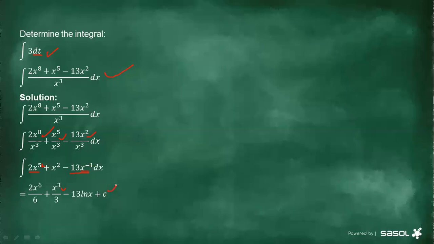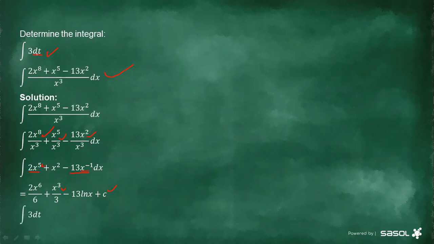And then please don't forget to write this c, because sometimes they do reward a mark for just writing c. So under integration, please let us include c, all right? But not when we are going to be dealing with definite integral. Definite integral, we don't include c, but that one I'm going to explain later when we get there. But for this one, please let us make sure that we always include c. It's very, very important.